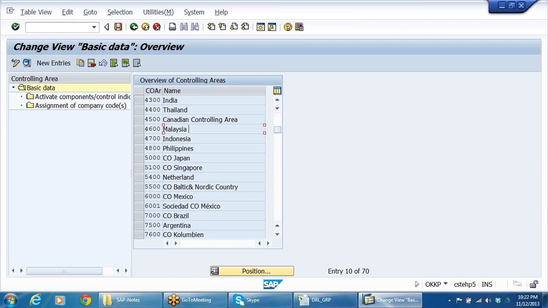So here, what we do, we have to create the controlling area. Go to new entries.